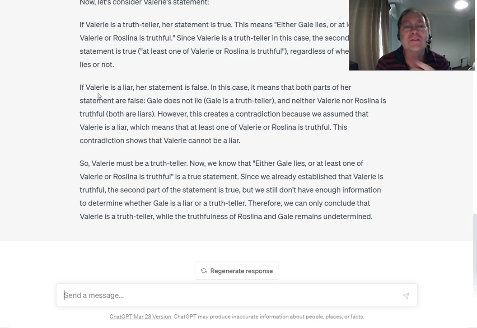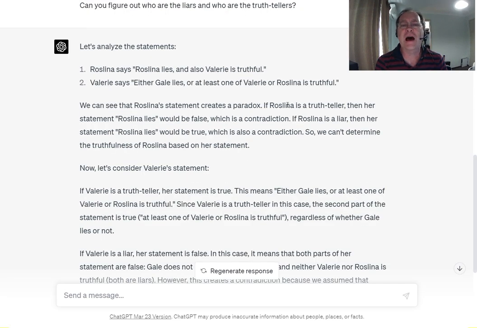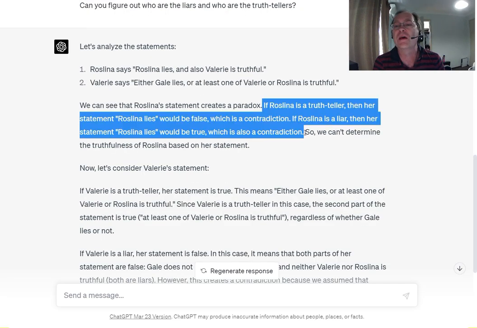So what's it missed? Rosalina says Rosalina lies. I see. If Rosalina is a truth teller, then her statement Rosalina lies would be false. But she didn't say Rosalina lies. She said Rosalina lies and Valerie's truthful. ChatGPT has missed the subtlety here. Rosalina's not making 2 statements. It's making a single statement. So ChatGPT 4 didn't quite get this one. But did you? Would a normal human be able to crack this puzzle?